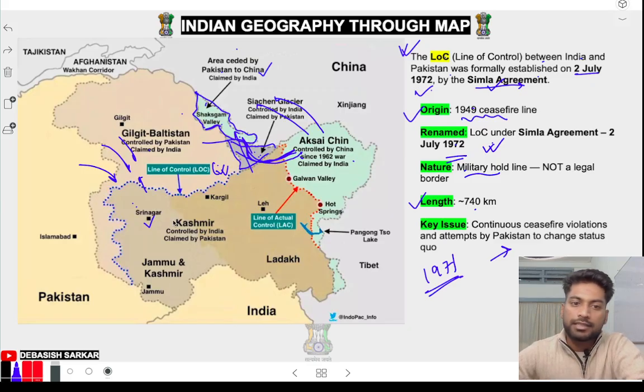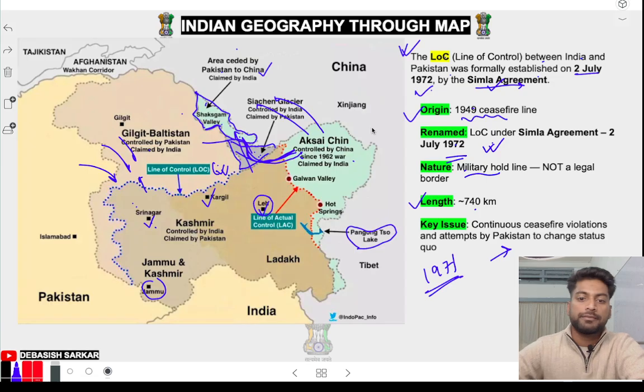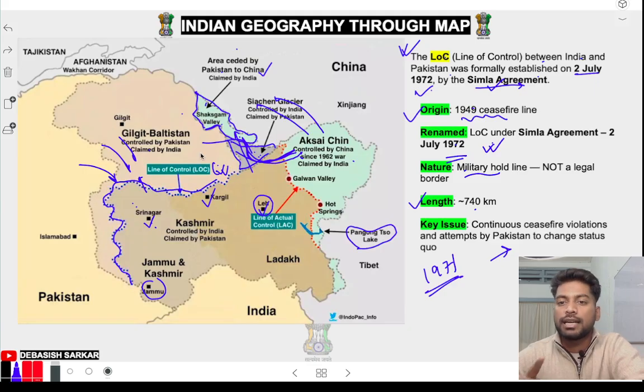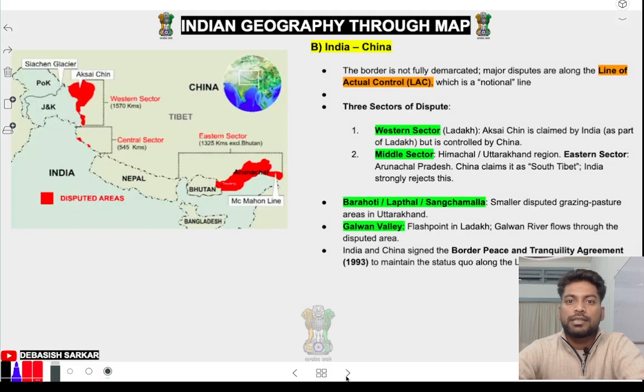Look at the places: this is Srinagar, this is Kargil, this is Leh where you guys want to go with a bike, Instagram viral. Jammu here, Kashmir here. Look, this is Pangong Lake, which got viral after the 3 Idiots movie. Okay, so you got to know what LOC is. LOC means line of control. It's not an actual line, but a military hold line. LOC was renamed in 1972.